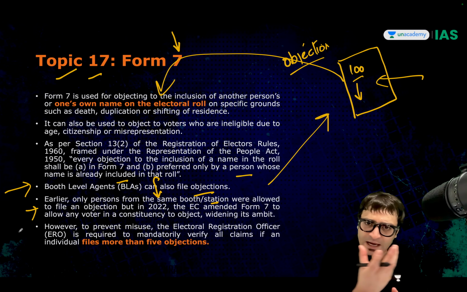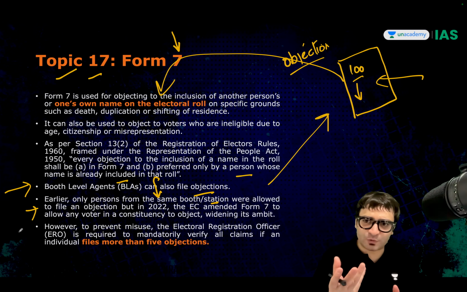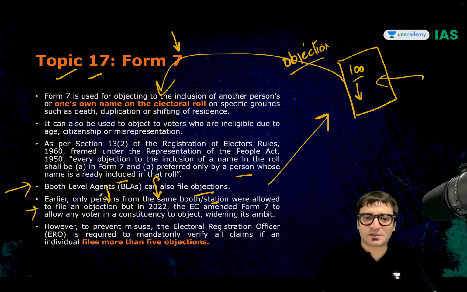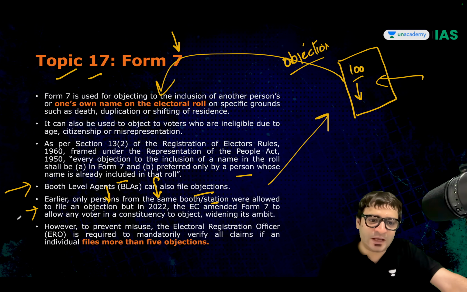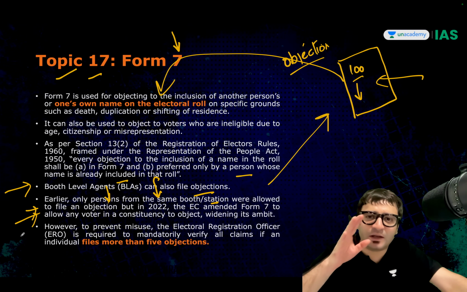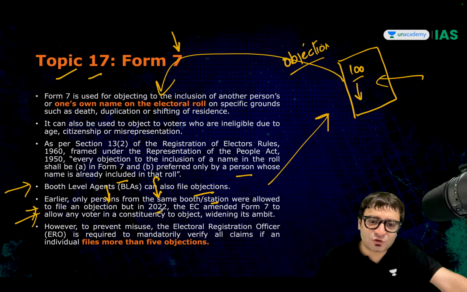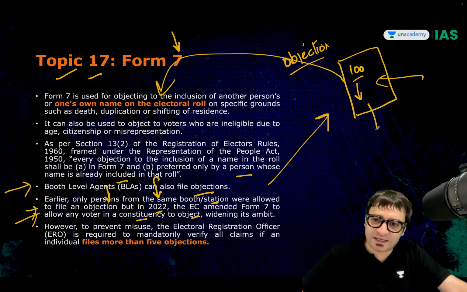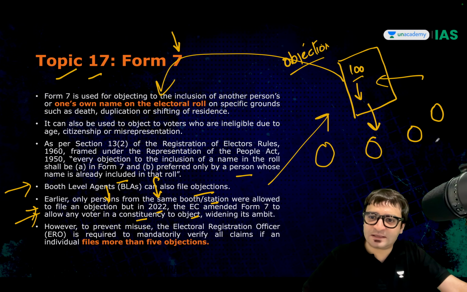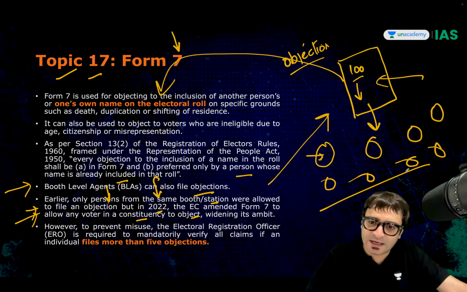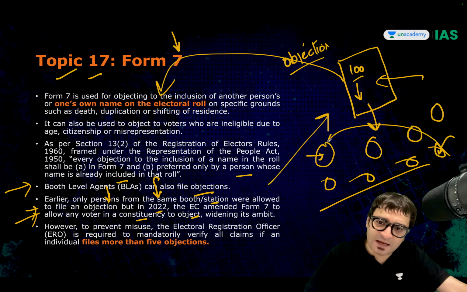So the entire voters list of this constituency is divided into various polling booths, polling stations. Initially, only those persons who were from the same booth or station were allowed to file objections, which means they were allowed to file Form 7. But now, since 2022, any voter in a constituency is allowed to object. This is the electoral roll, but we have another set of electoral rolls for different polling booths of this constituency. Now, somebody whose name appears here can file an objection.